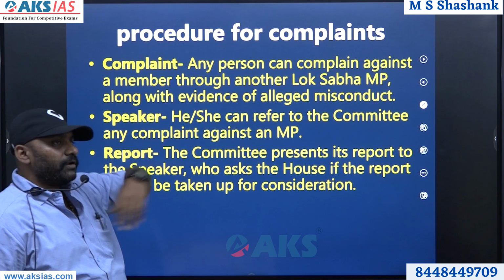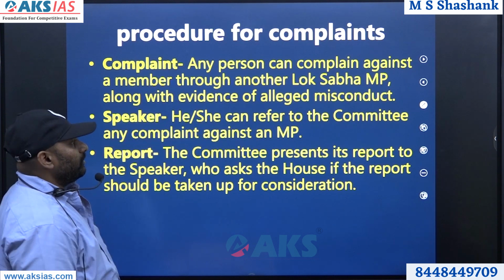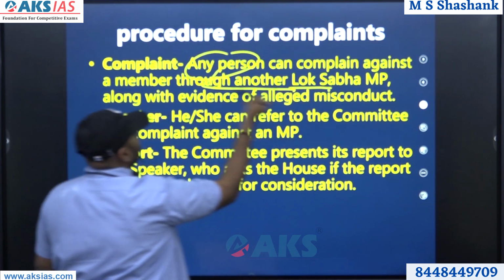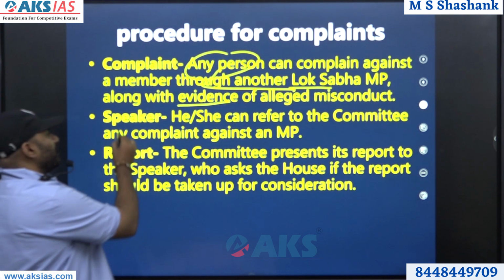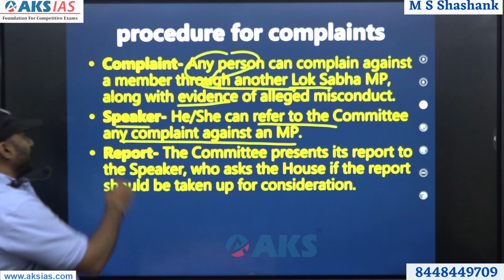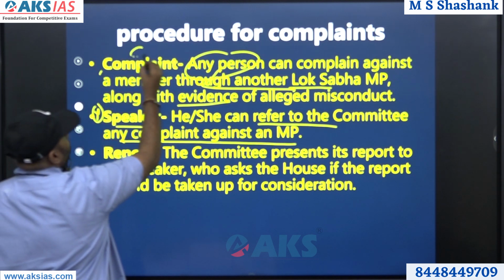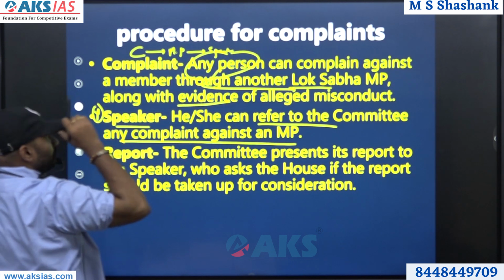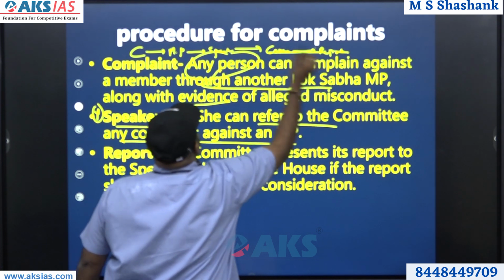So what is the procedure for how you have to complain? Now, complaint: any person can complain against a member through another Lok Sabha MP, if there is evidence of alleged misconduct. So who can refer? The Speaker can refer to the committee any complaint against an MP. So the highlight point here is this: the complaint can go through an MP. From the MP it will go to the Speaker, and the Speaker will recommend which committee, and the committee will finally give a report. This is the order.